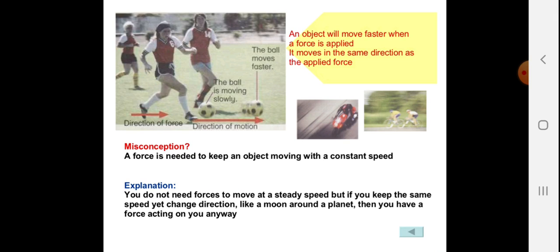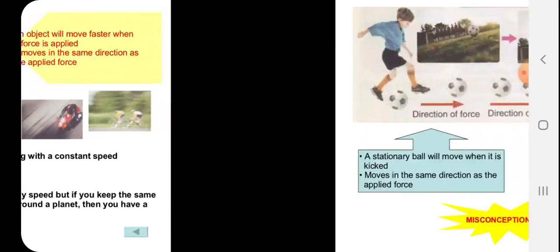Now, an object will move faster when force is applied. It moves in the same direction as the applied force. It might be sometimes right, sometimes wrong. Here, when I kick the ball, it is going in the opposite direction, but at the same time I am increasing the speed of that object. Here, while riding a cycle or bike, I am going in the force direction only. I am increasing the speed, right? So, you don't need a force to move at a steady speed, but if you keep the same speed yet change the direction, like the moon around the planet, then you need a force acting on it anyway.